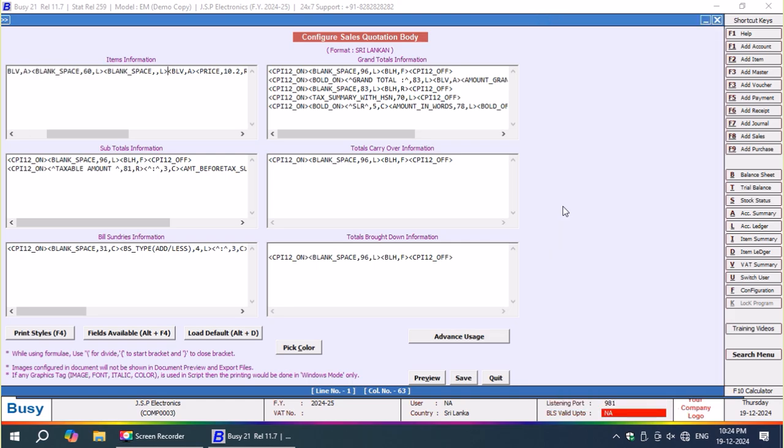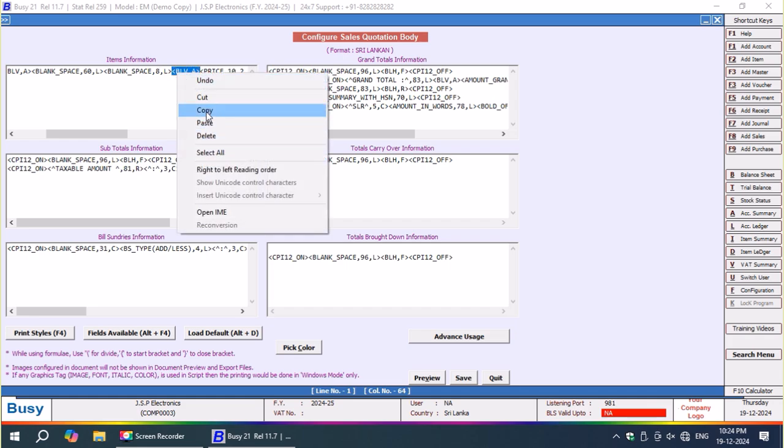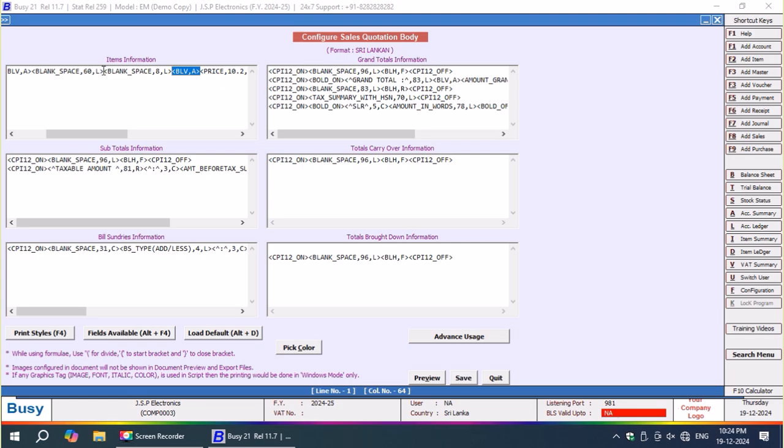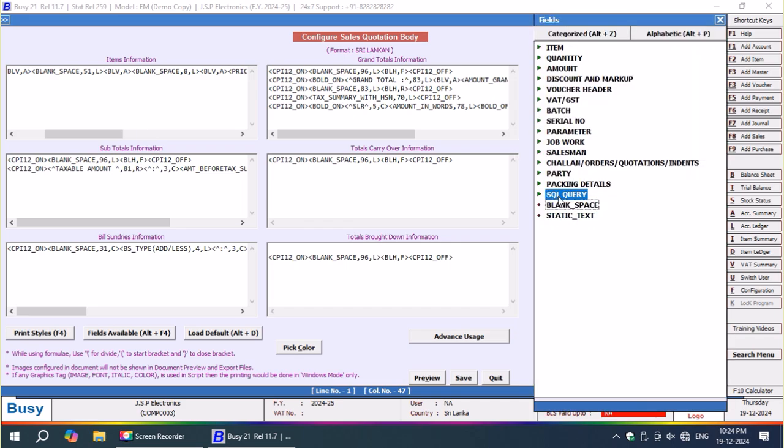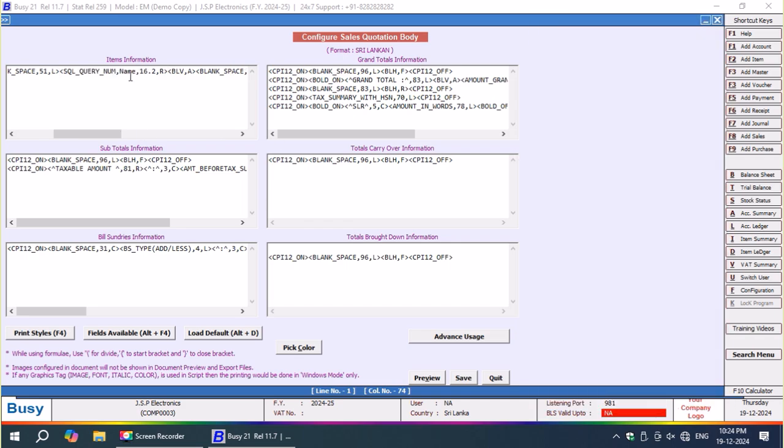Watch my screen, that is being recorded. Here I'm going to mention it as 8 blank space, so that BLV comma A, yeah, it is copying. Now 9, because this query is different, so I have just given a blank space of 9. Later on I will come back and fill that blank space with the proper and appropriate query.